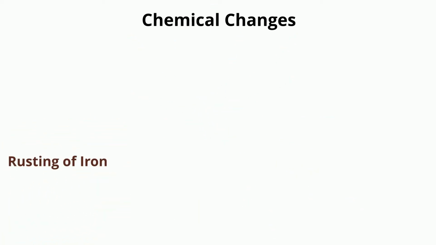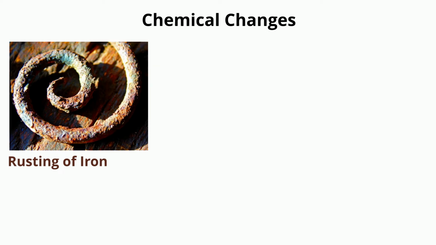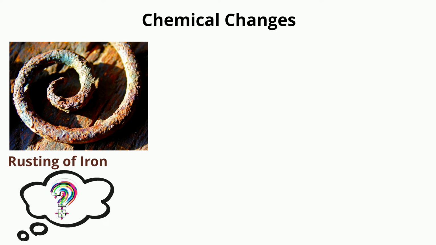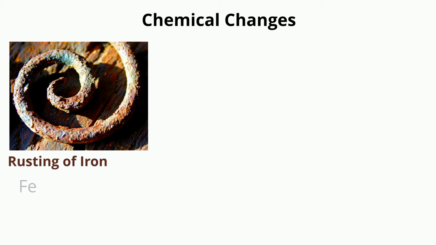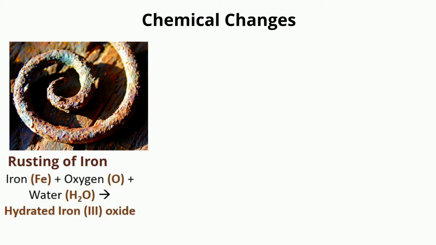Iron rust. You might have observed rusting of iron at some point in your life. Ever wondered how it occurs? It occurs when iron comes in contact with oxygen in the presence of moisture, and moisture contains water. So, it is a chemical change between iron and oxygen in the presence of water, which yields hydrated iron oxide, or more generally known as rust.